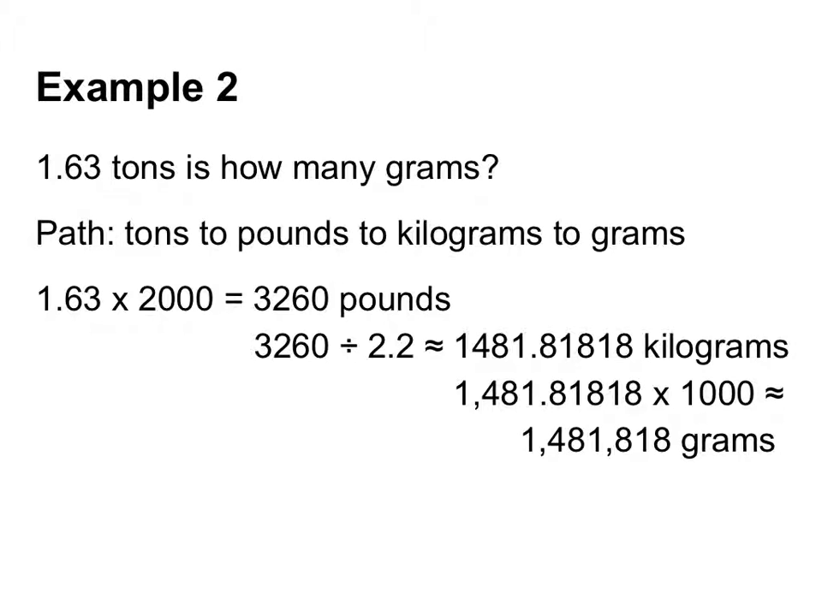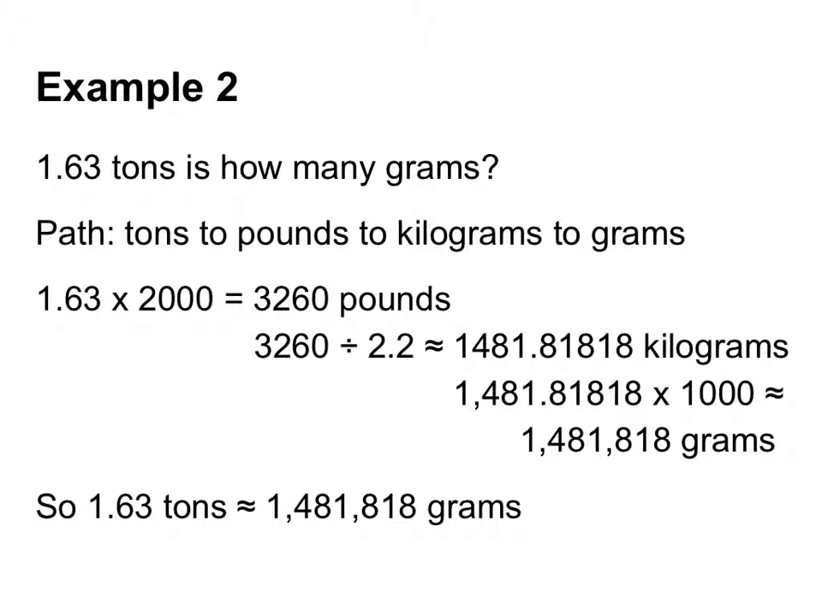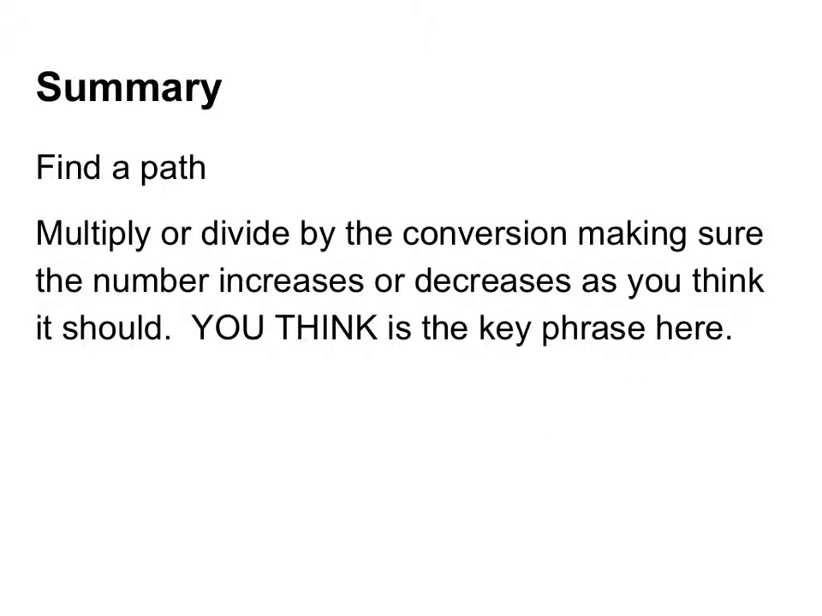So 1.63 tons is 1,481,818 grams. Which makes sense. Tons are very, very heavy. Grams are not. So that's what this tells me. 1.63 tons is almost equal to 1,481,818 grams.